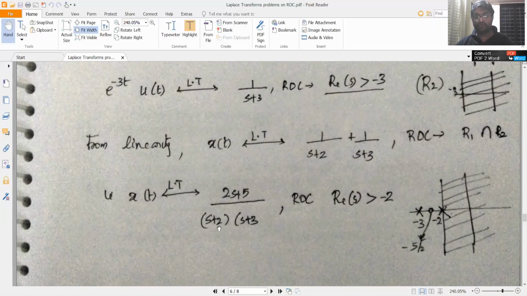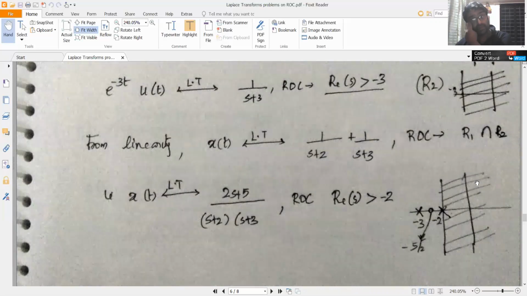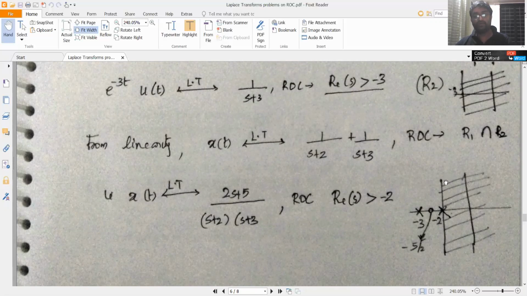So you have a pole at minus 2. This is how you usually mark a pole, using a cross sign. And you have a pole at minus 3. And you have a 0 at minus 5 by 2, so minus 2.5. This is your 0, and this is how you usually represent a 0. So the ROC would be towards the right of real part of s equal to minus 2, or the ROC is real part of s greater than minus 2. Is that understood?